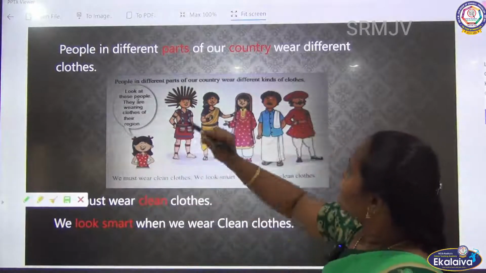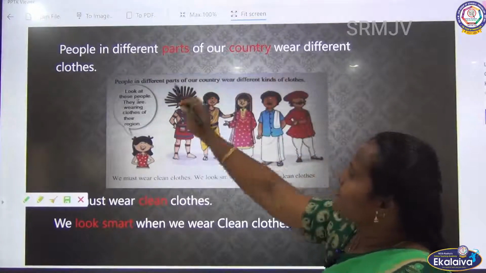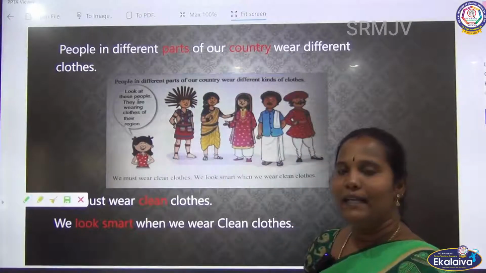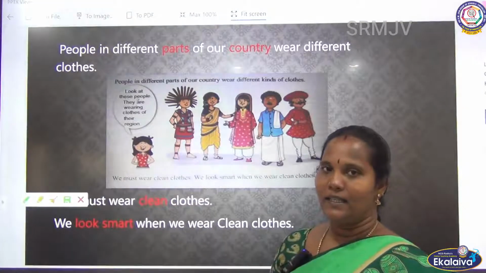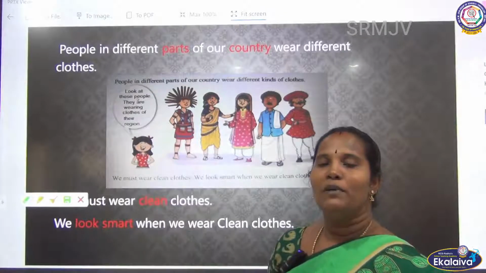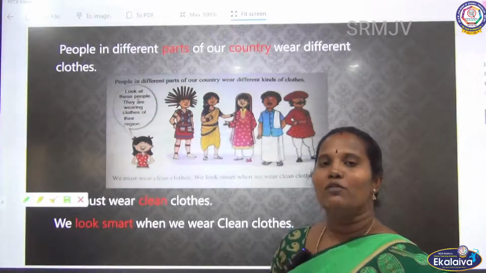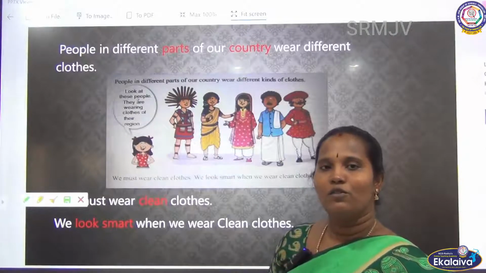Next, see, people in different parts of our country wear different clothes. We know very well that in our India we have different states, isn't it? Many states are there in our India. Each and every state's people use different clothes, different food, and different traditions also.